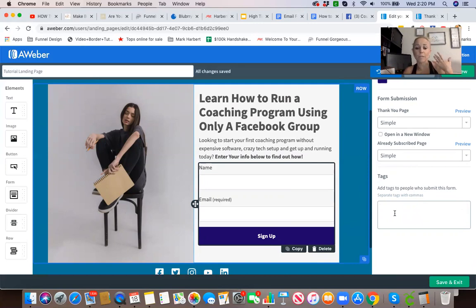Because maybe you're telling somebody how to make YouTube videos, and those people might be interested in the same thing, but if you have an offer that you want to send only to the people that downloaded this free PDF, you can then go in and tell AWeber, only email the people who are tagged with "downloaded Facebook group freebie." Does that make sense? So that's why you would have a tag.